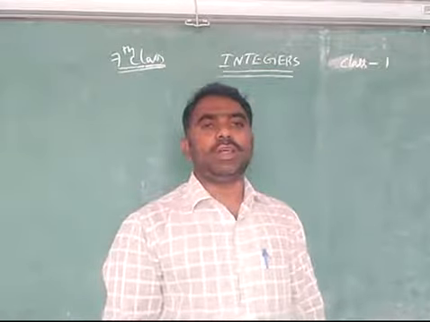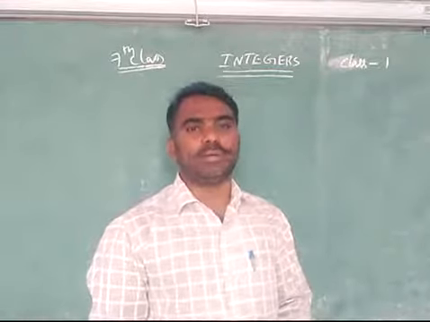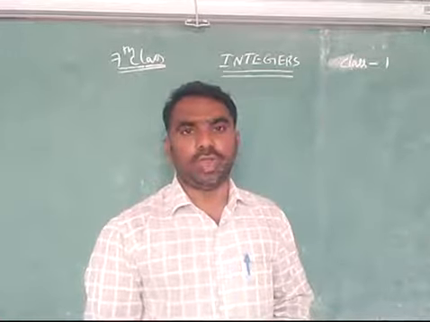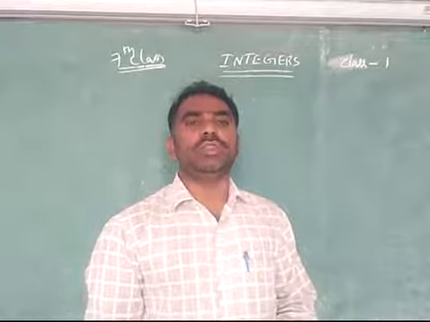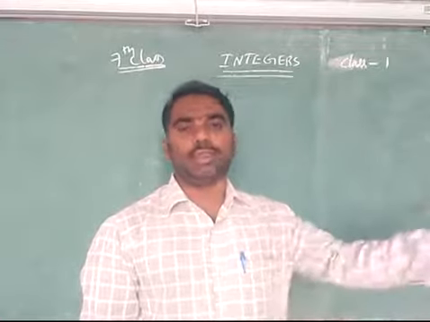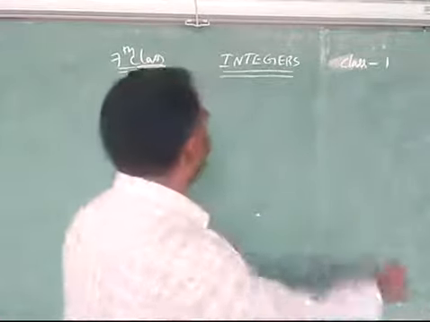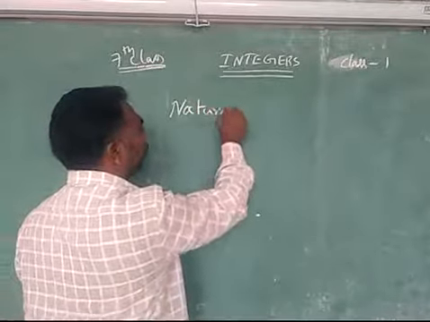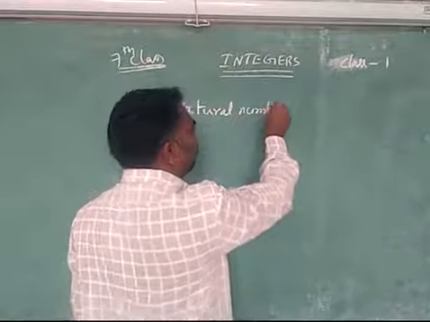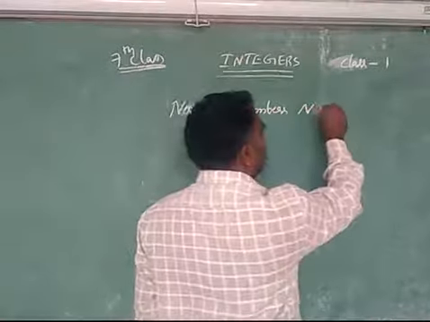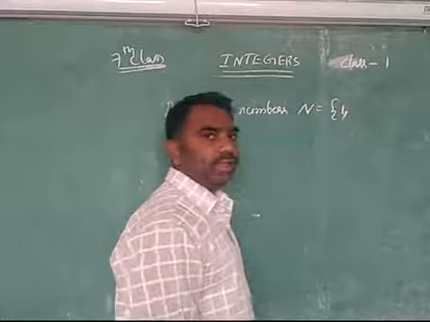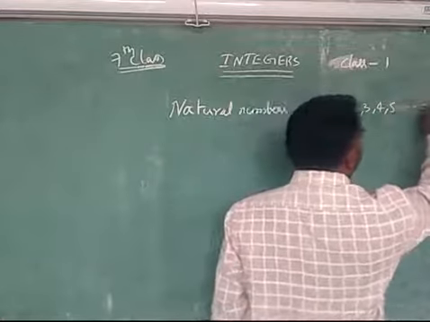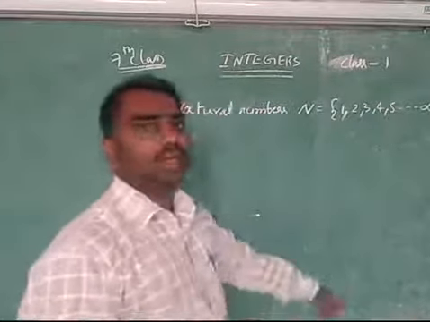So starting, why do we use numbers? Especially, we use numbers for counting objects. When we count objects, we use the numbers 1, 2, 3, 4 like that. These numbers are called natural numbers, and natural numbers are denoted by N. The natural numbers are 1, 2, 3, 4, 5 up to infinity. Why do we say infinity?